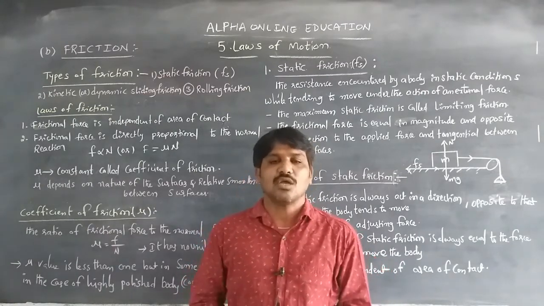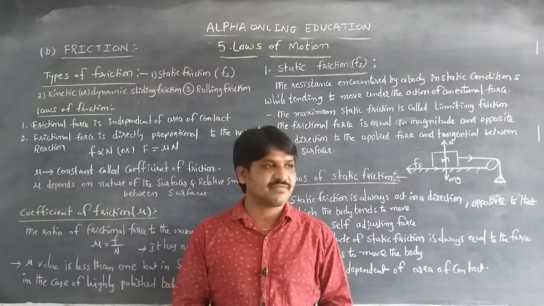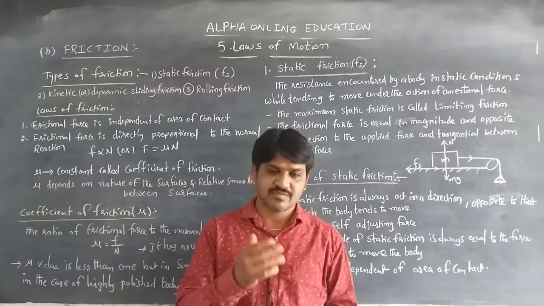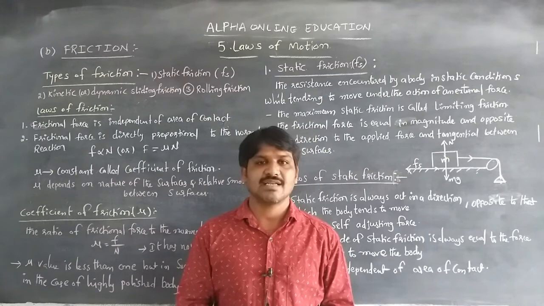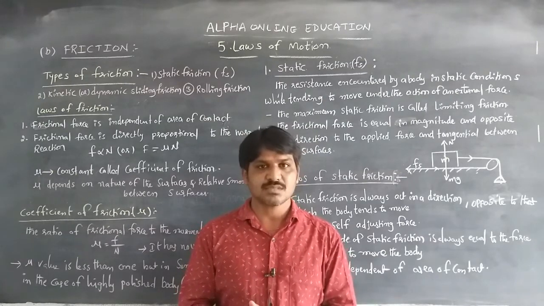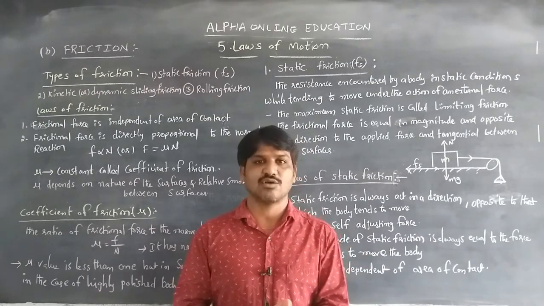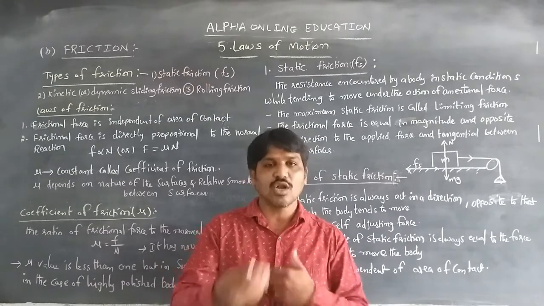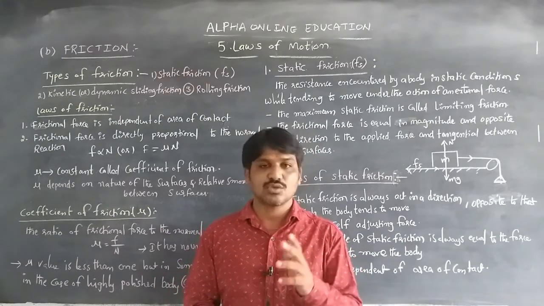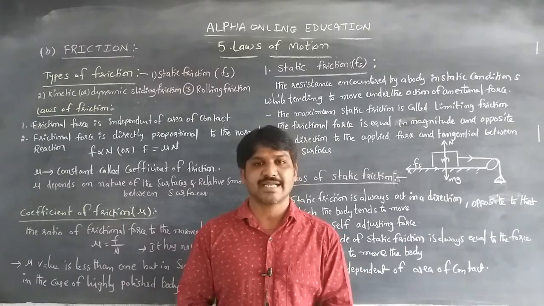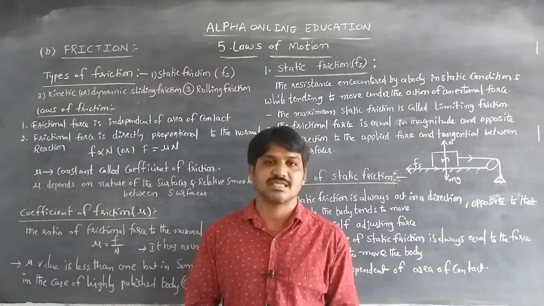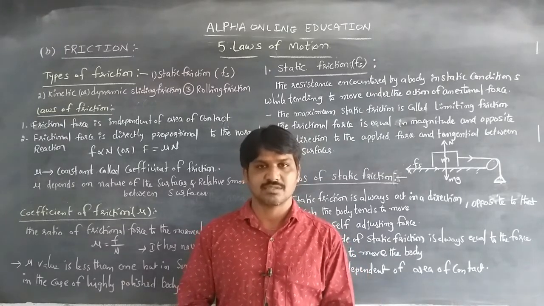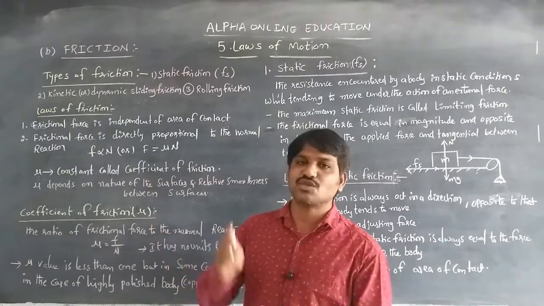So whenever the body is staying at rest, some force is acting on that body. If the body is moving, some frictional force is also acting on that body. And if the body is rolling, then also some frictional force is acting on the body, so that after traveling some distance, the body stops. So here are the types of friction.